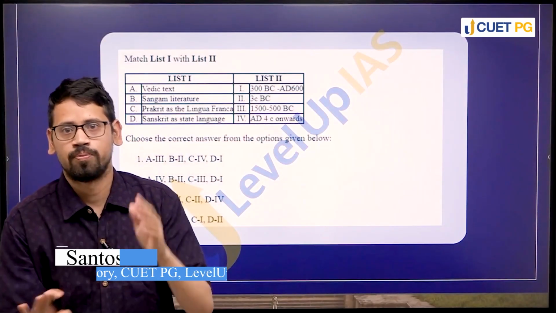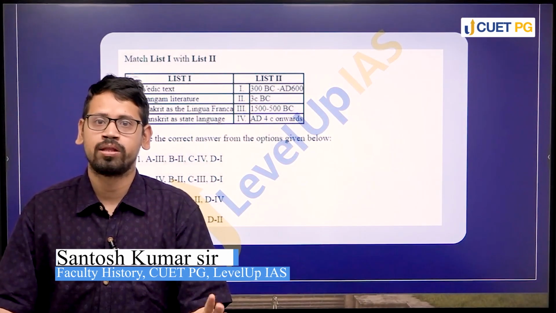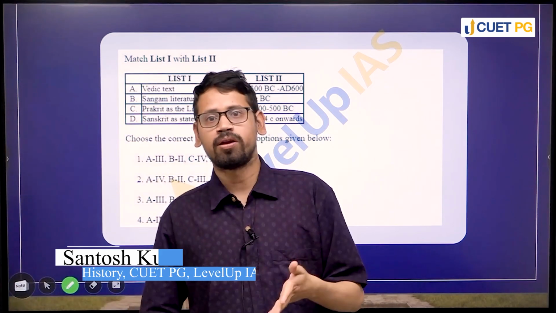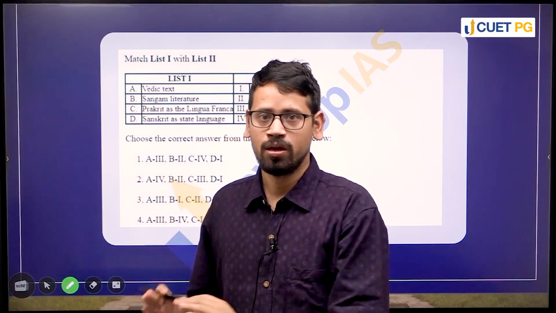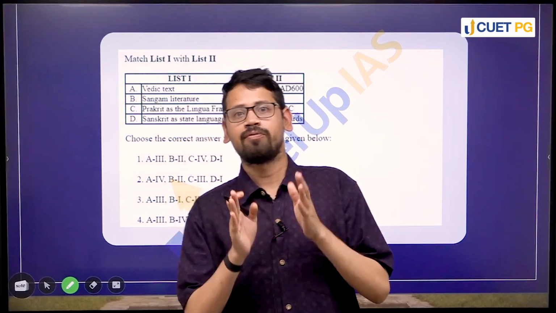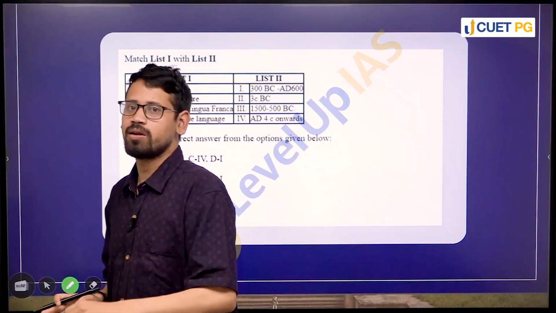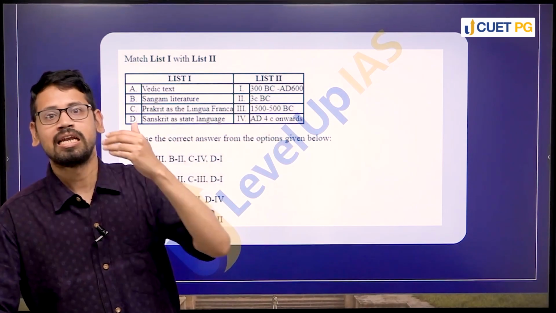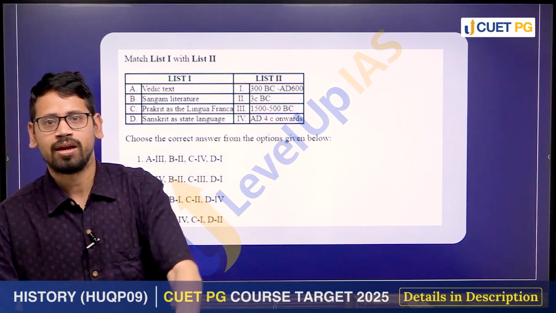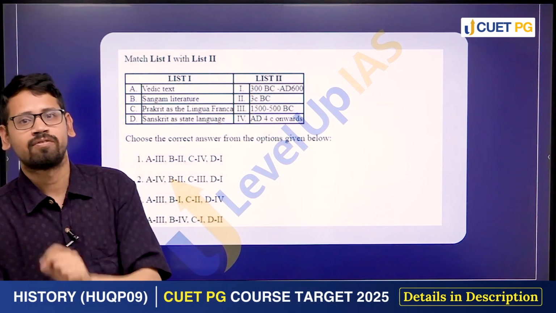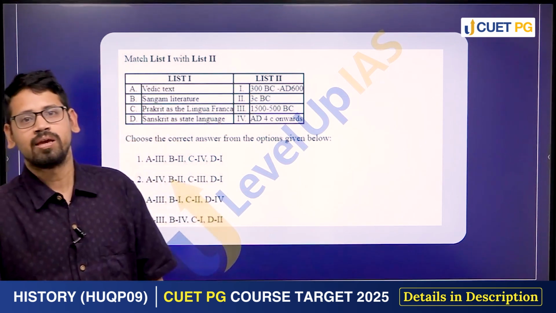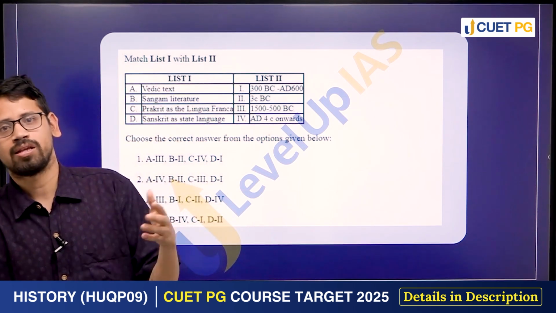As I told you, when we are dealing with the CUET PG exam for history, chronology is very important, sources are very important. So this particular question that we are dealing with in our PYQ is dealing with chronology, right? We have to understand the relative chronology. How? Because a lot of time what will happen is that dates will be intermingling. Many dates will seem confusing to you,